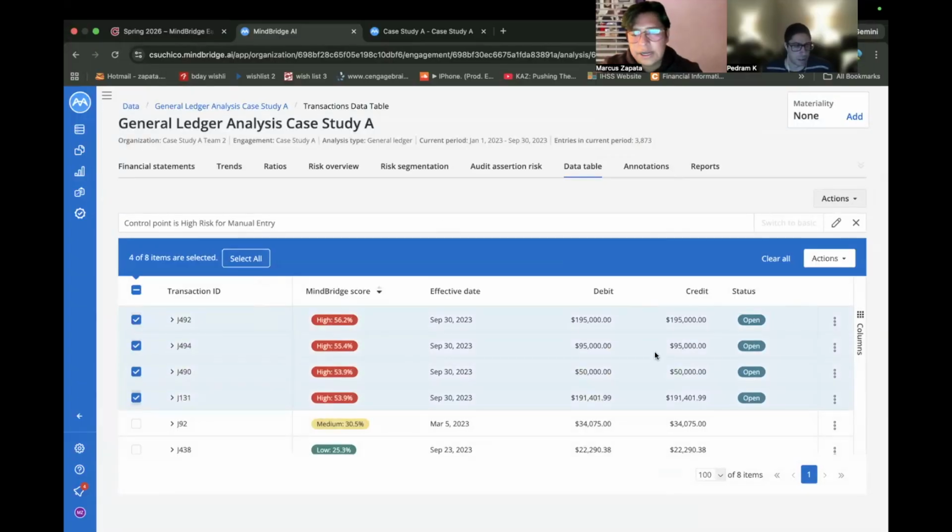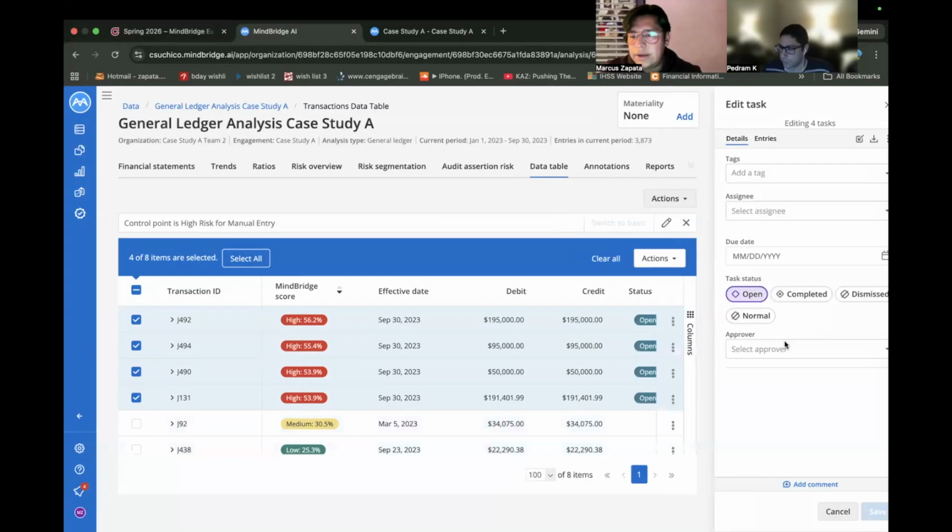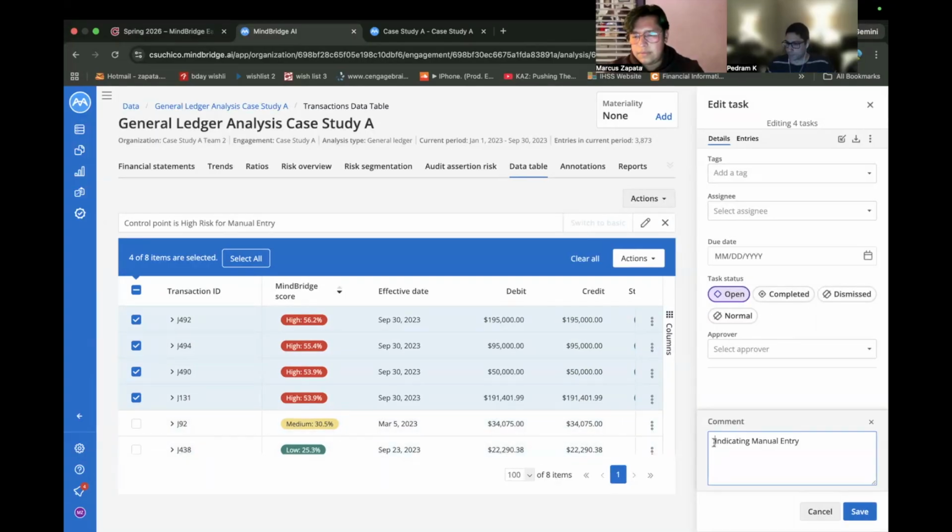All right, so we're going to check out the open status, and then we're going to edit the tasks on them with filter, correct? Yeah. And it is important to note that manual entries are not the most common for our customer.